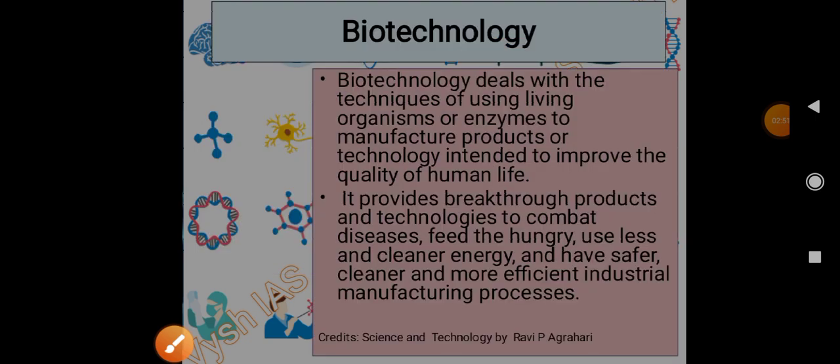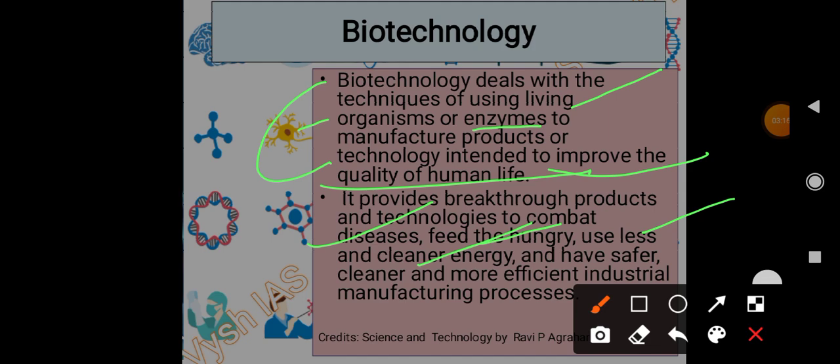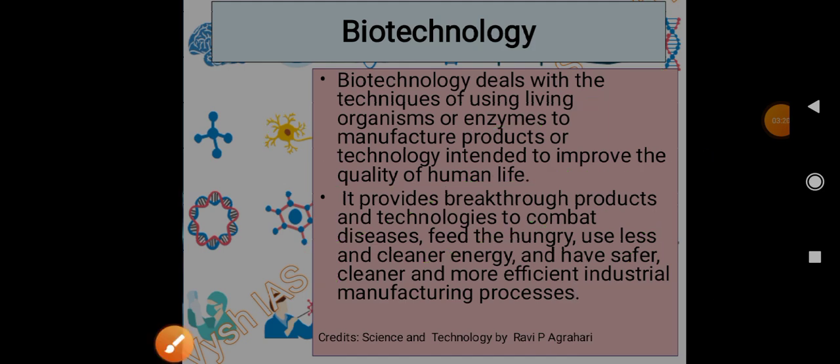We'll start biotechnology. What is biotechnology? Biotechnology deals with the techniques of using living organisms or enzymes to manufacture products or technology intended to improve the quality of human life. It provides breakthrough products and technologies to combat diseases, feed the hungry, use less and cleaner energy, and have safer, cleaner and more efficient industrial manufacturing processes.